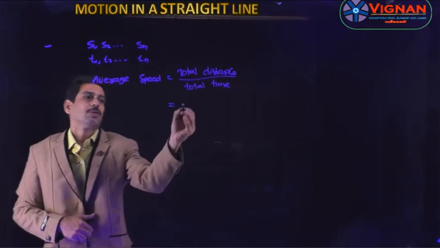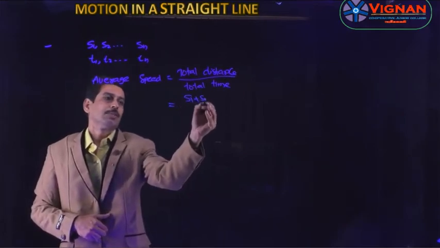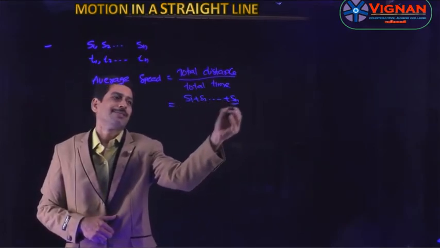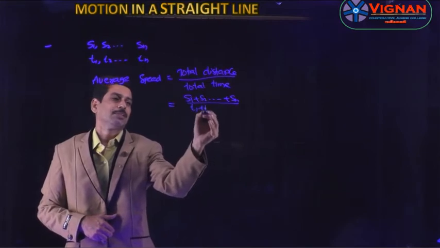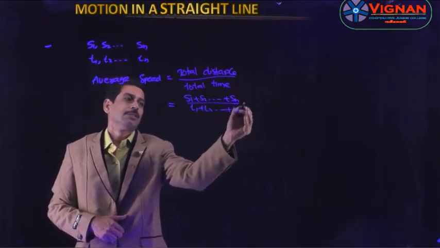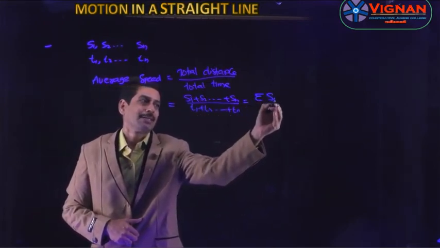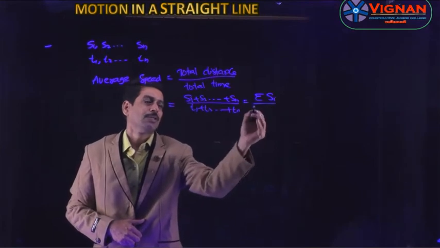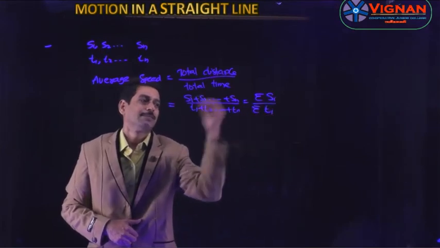So this is equal to s1 plus etc. sn divided by t1 plus t2 and so on plus tn. This can be written as sigma si, i is equal to 1 to n, divided by sigma ti.